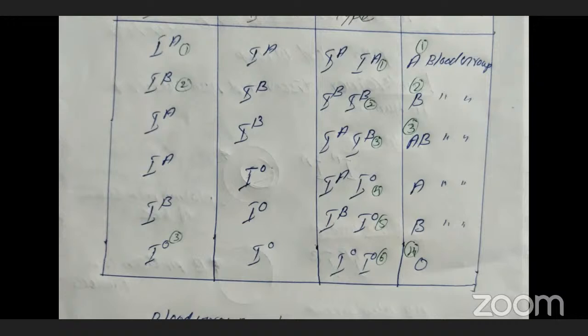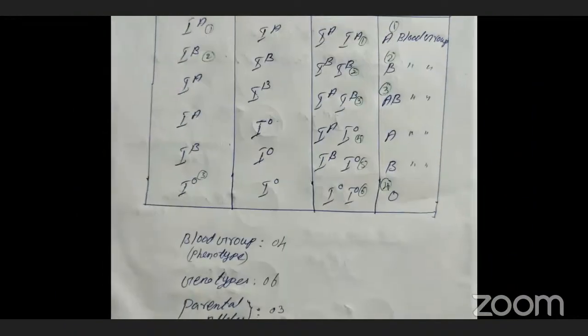Last, in the sixth case, both parental 1 and parental 2 are O blood group. So the O blood group will be crossed with the O blood group. At that time the genotype will be IO and IO. The progeny blood group is O.